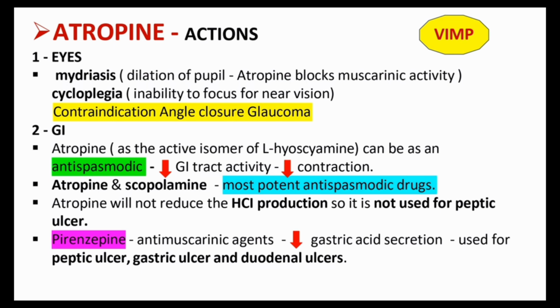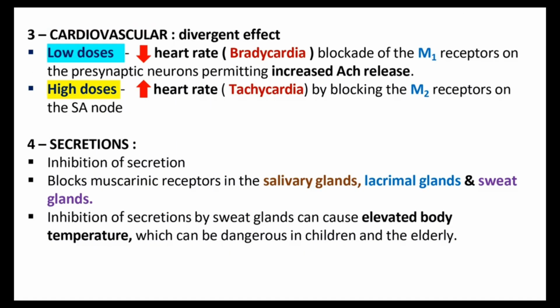Okay, and the next one we are discussing here is atropine, how it acts on the cardiovascular system. That means how it affects the heart. It shows a divergent effect. In the low dose, atropine shows decreased heart rate, which means bradycardia, same as an agonist action.